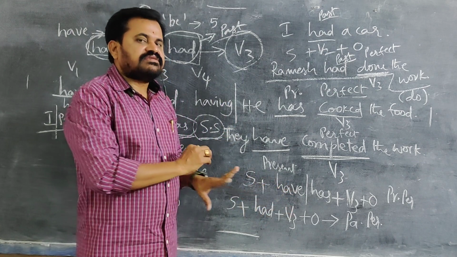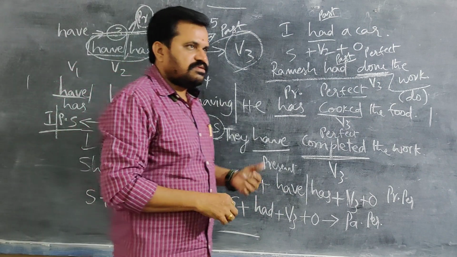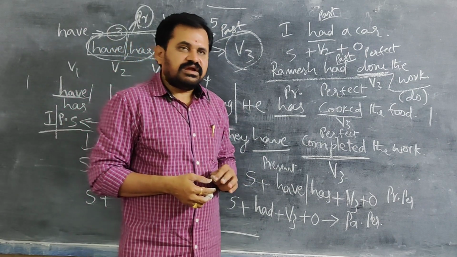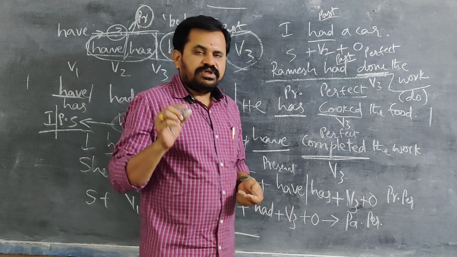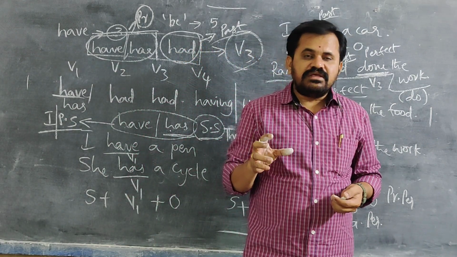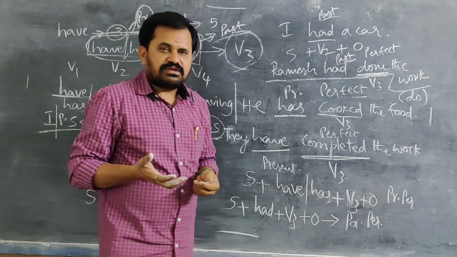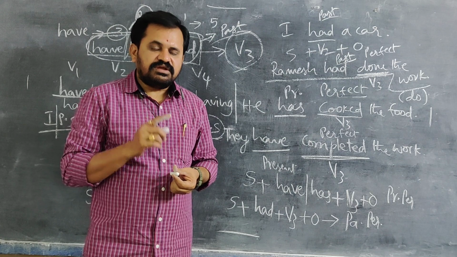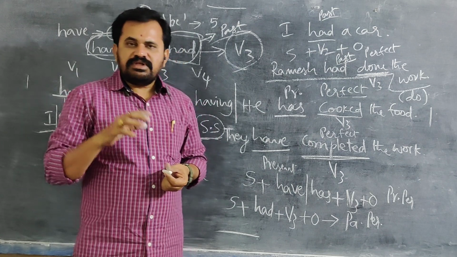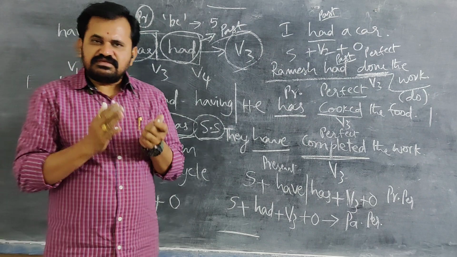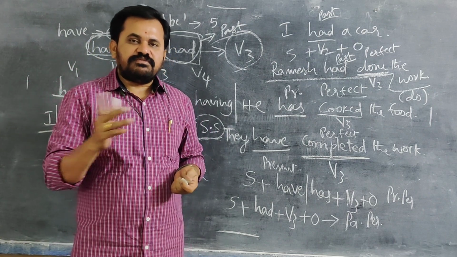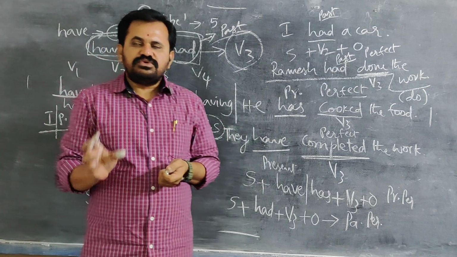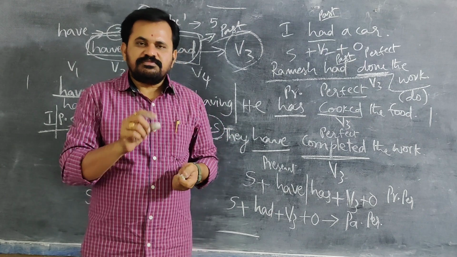But the tenses topic will not end with this, and it has not at all started. I am just informing you, making you alert about the structure. And I always feel that whenever you listen to the name of the tense, immediately you have to remember the structure of that particular tense, and depending on the name you have to write. Whenever simple present tense is there, you take only V1: subject plus V1 plus object. And simple past tense, you take only V2: subject plus V2 plus object.